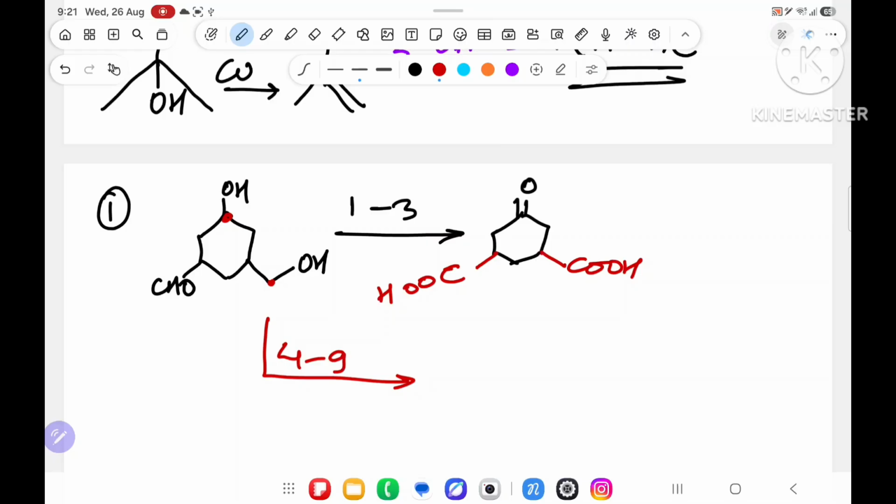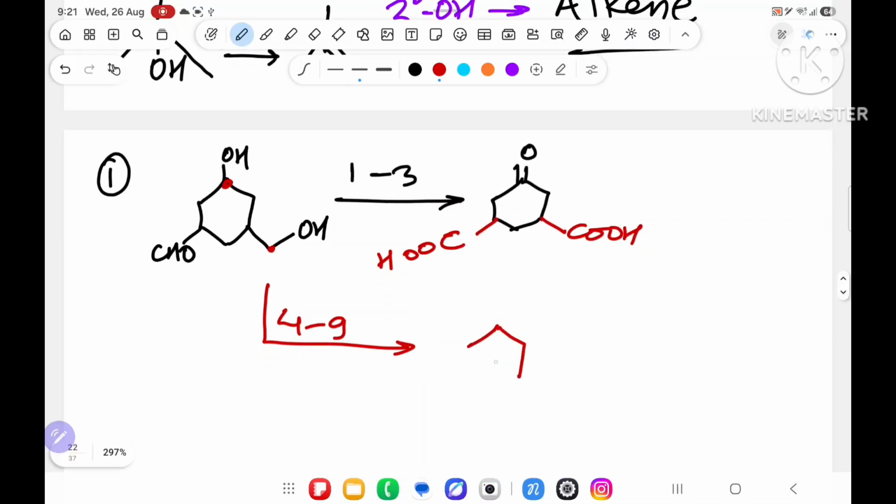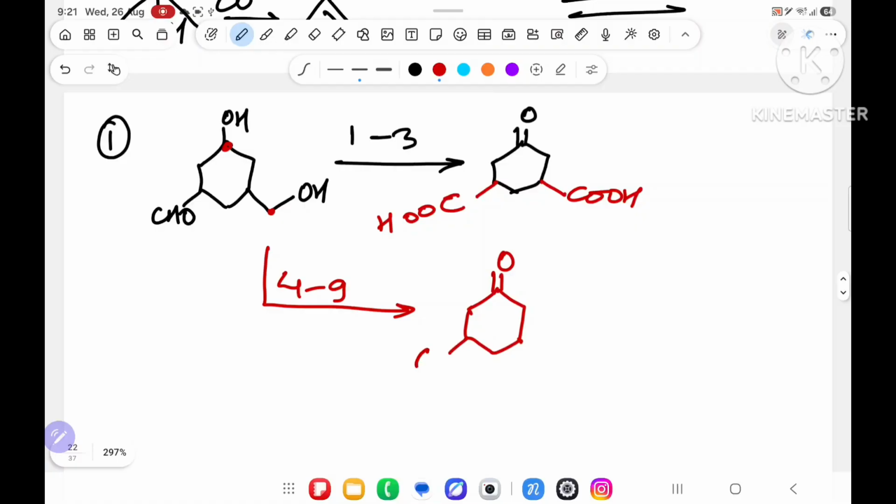If you take 4 to 9, what will happen? 2 degree alcohol converted into ketone. Over here, aldehyde, no touching. Over here, 1 degree alcohol also converted into aldehyde, not carboxylic acid. Not carboxylic acid. Understood the point?